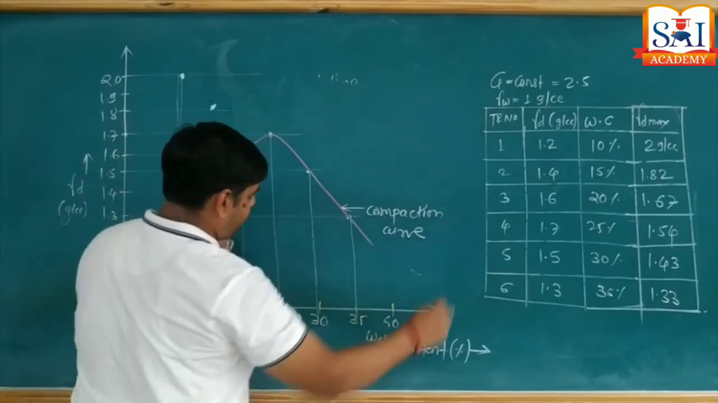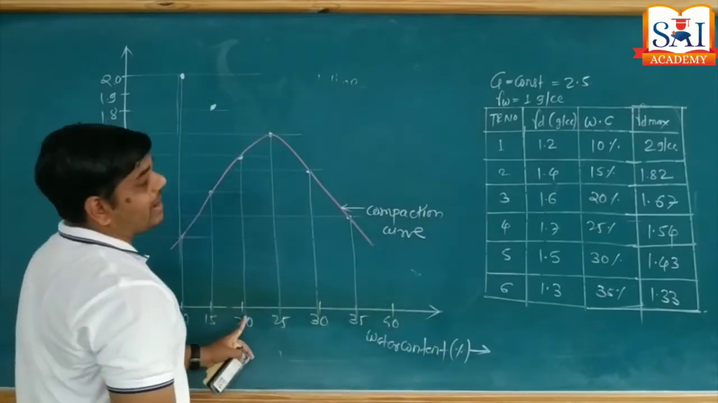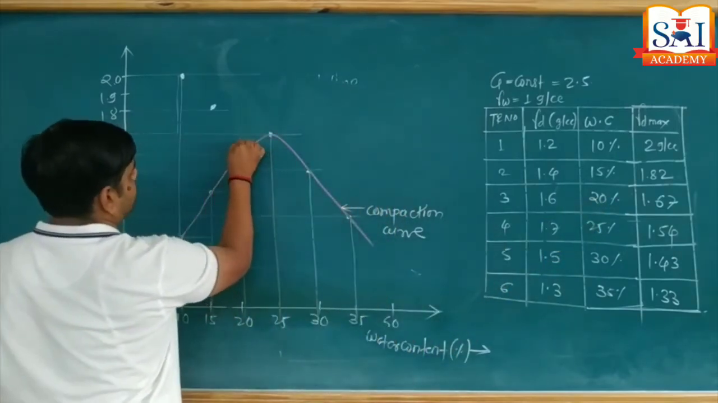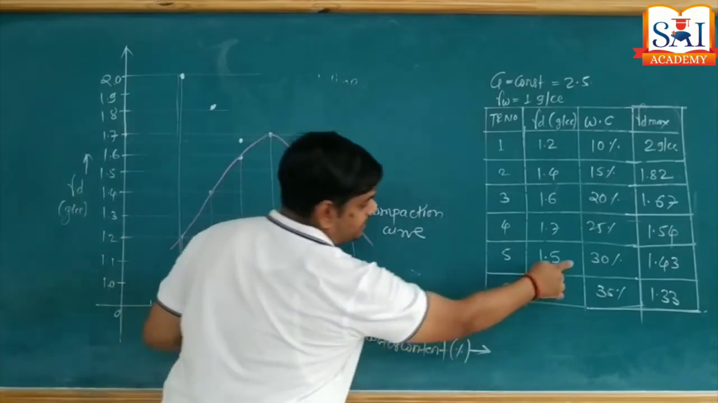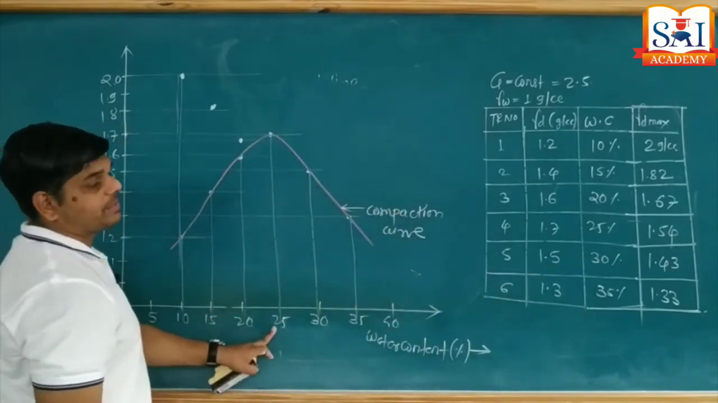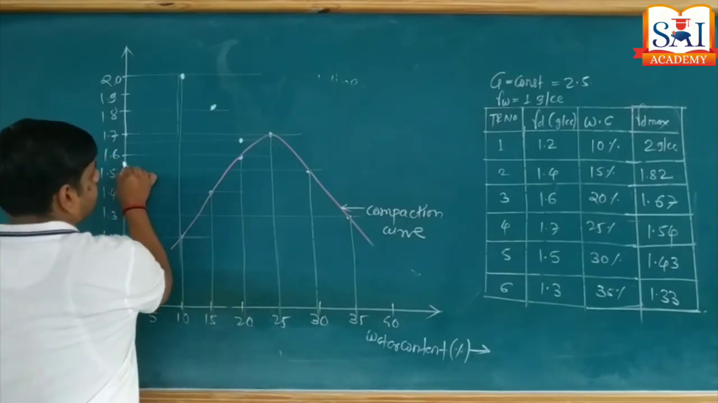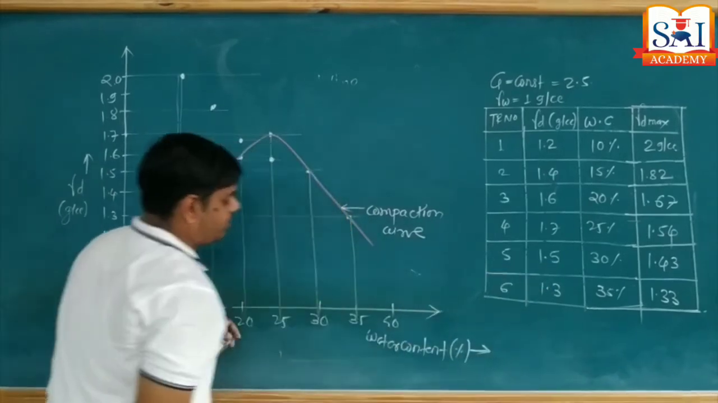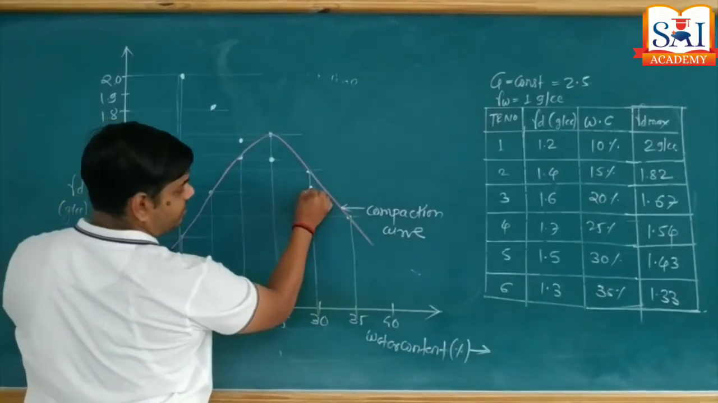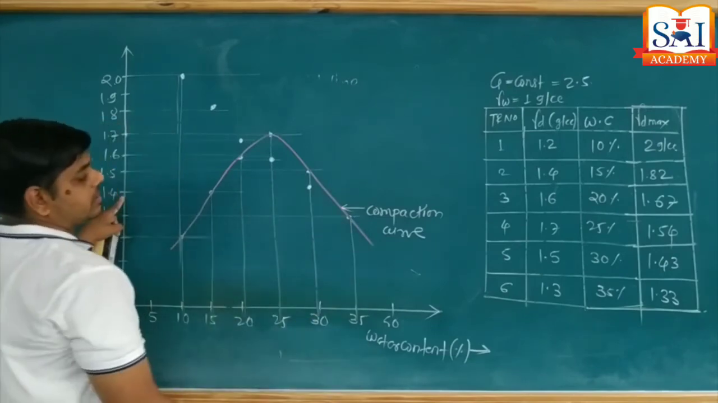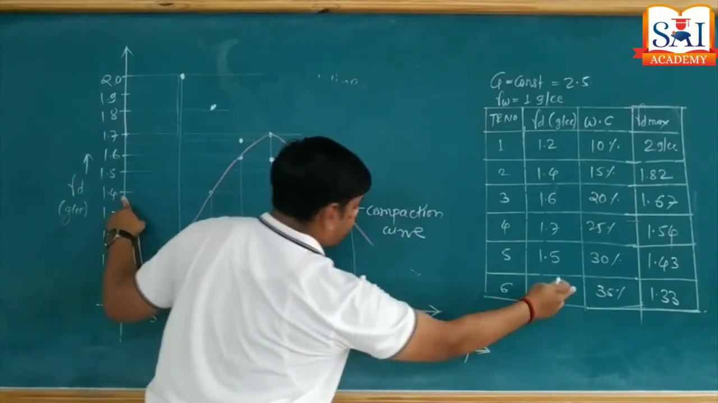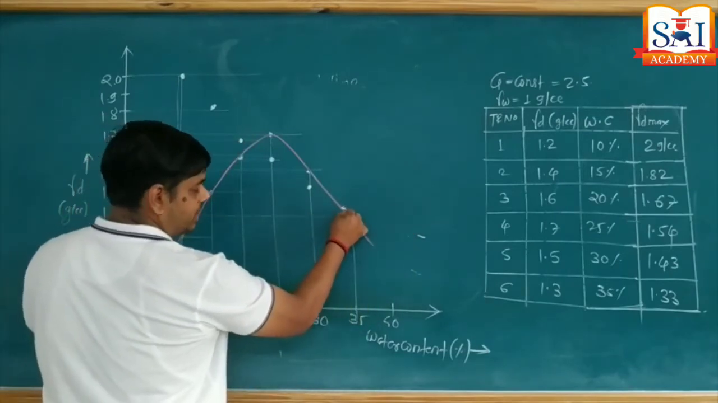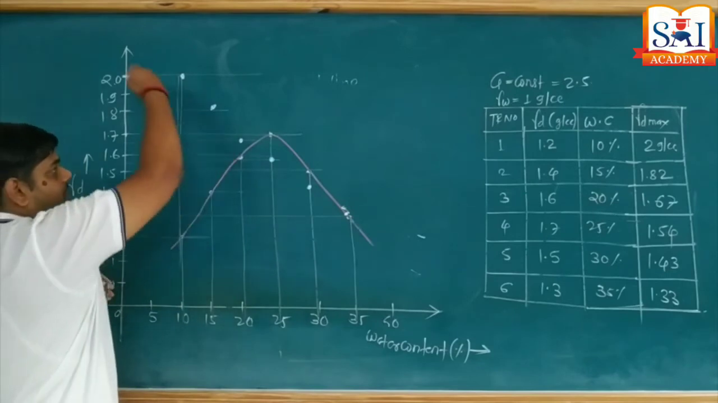Then water content 20%, the value is 1.67, like this, it comes over here. Water content 25%, 1.54, like this. Water content 30%, 1.43 comes over here. Water content 35%, the point is 1.33, so 1.33 will be taken over here, like this. Now all these points are in a straight line.